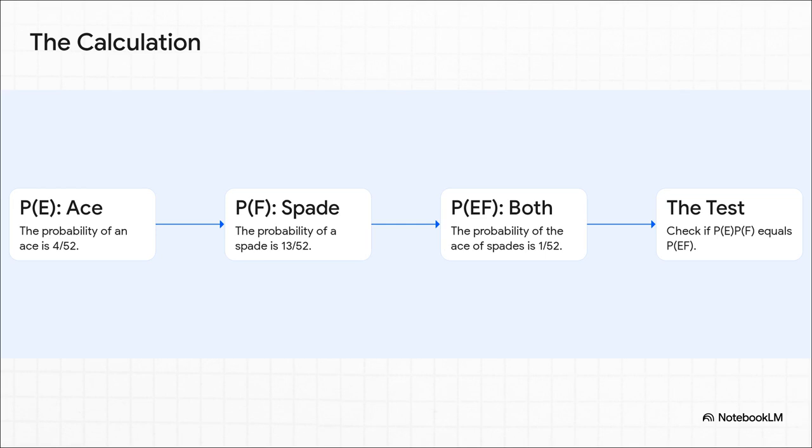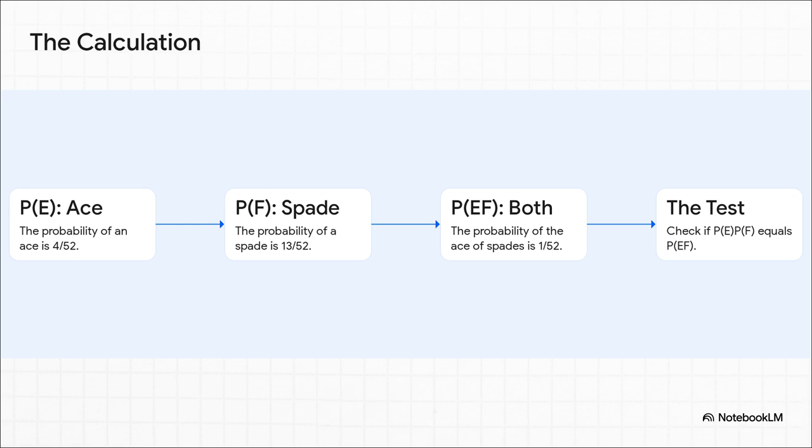First up, the probability of drawing an ace, P(E). Well, there are 4 aces, so that's 4 out of 52. Easy enough. Second, the probability of drawing a spade, P(F). There are 13 spades, so that's 13 out of 52. And third, what's the probability of both? That means drawing the ace of spades. There's only one of those, so that's 1 out of 52.